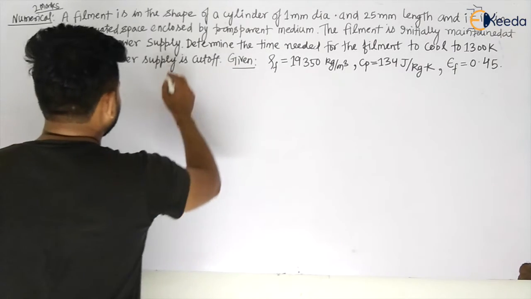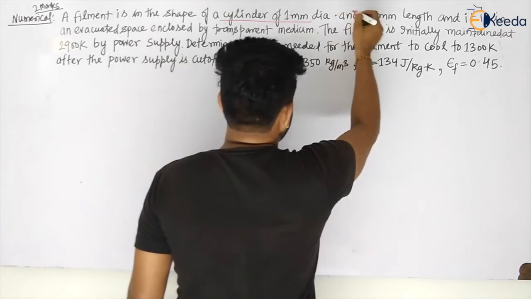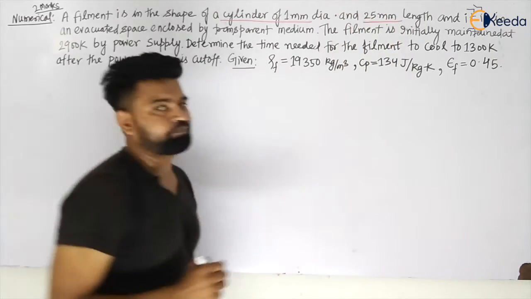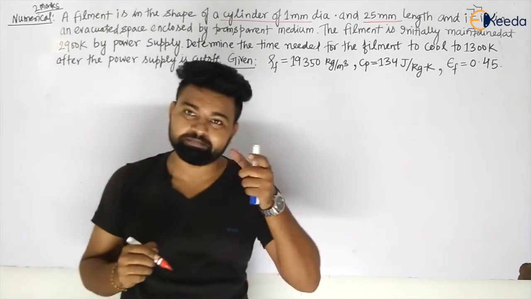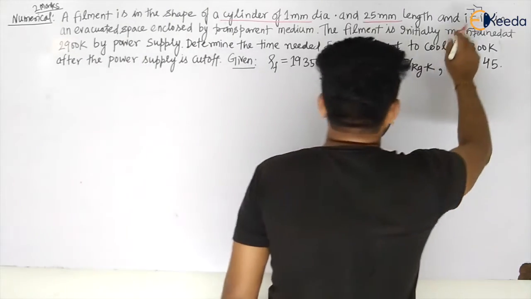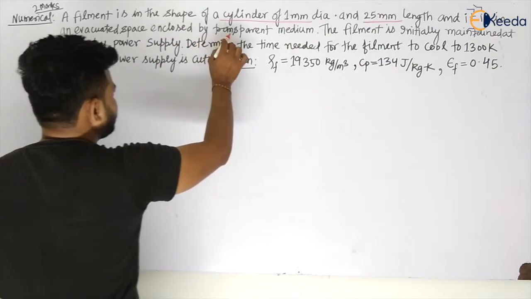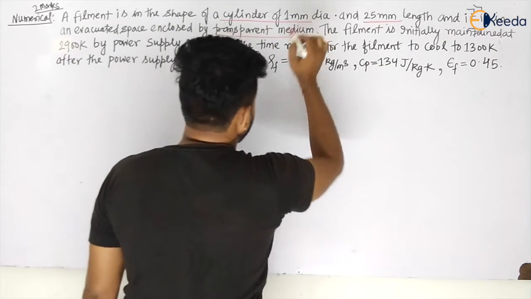A filament is in the shape of a cylinder of 1 millimeter diameter and 25 millimeter length. He is talking about a filament like you have seen in a bulb, and it is in an evacuated space enclosed by a transparent medium.